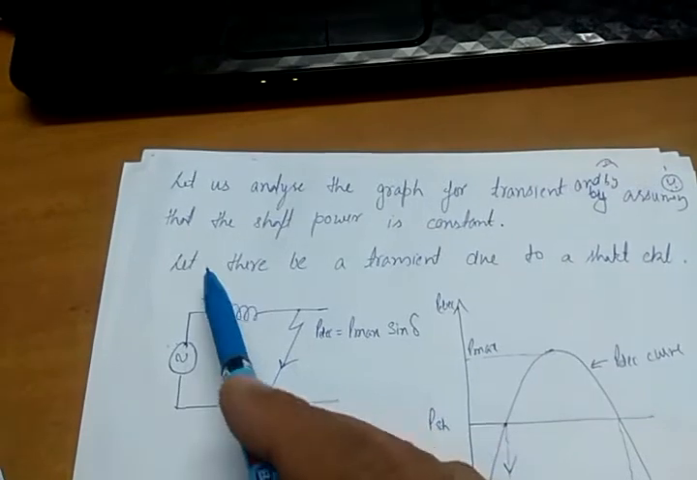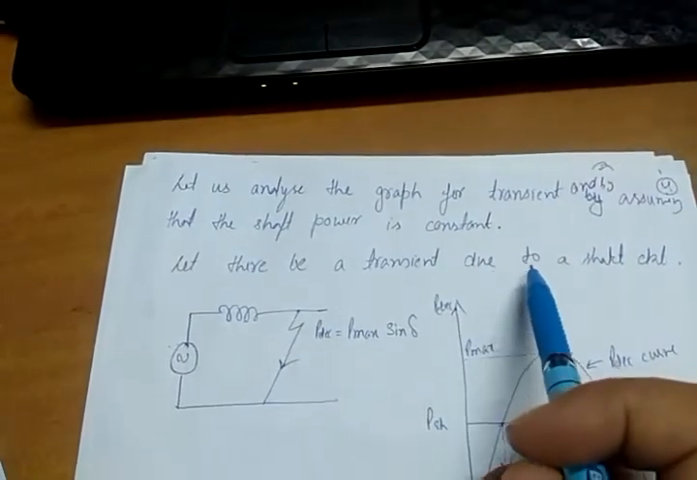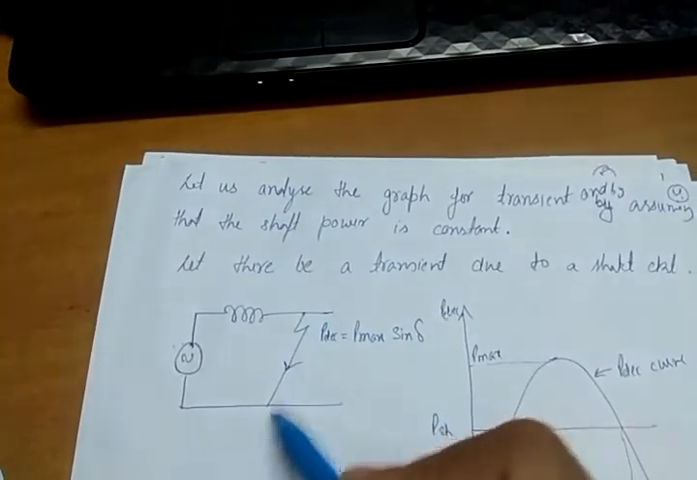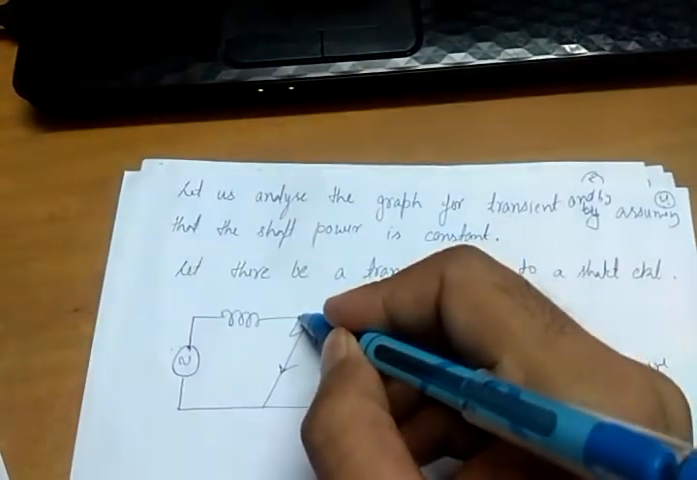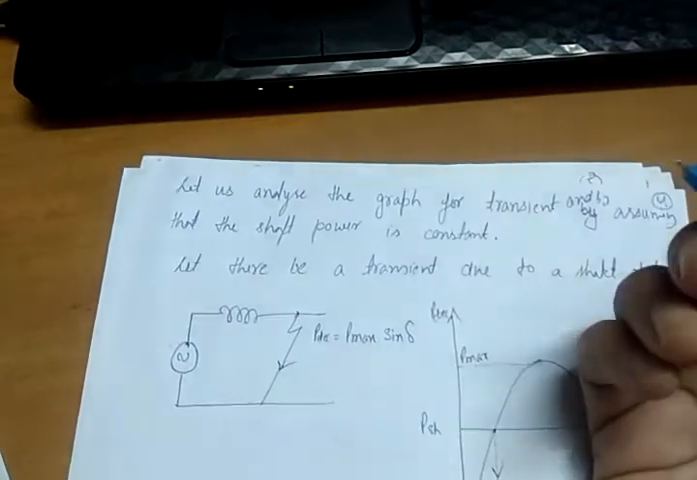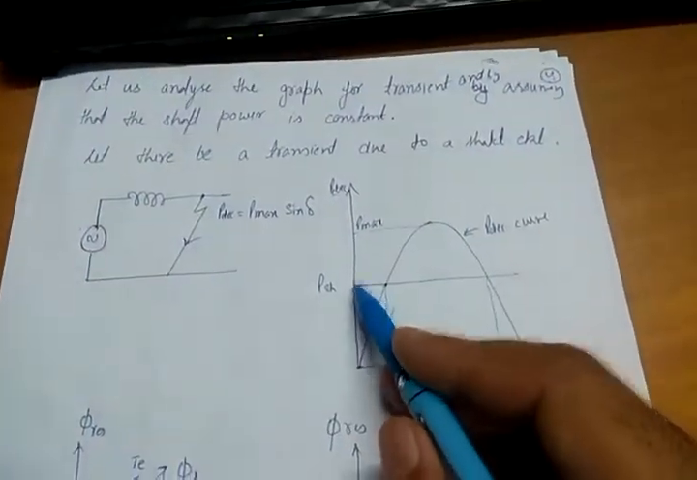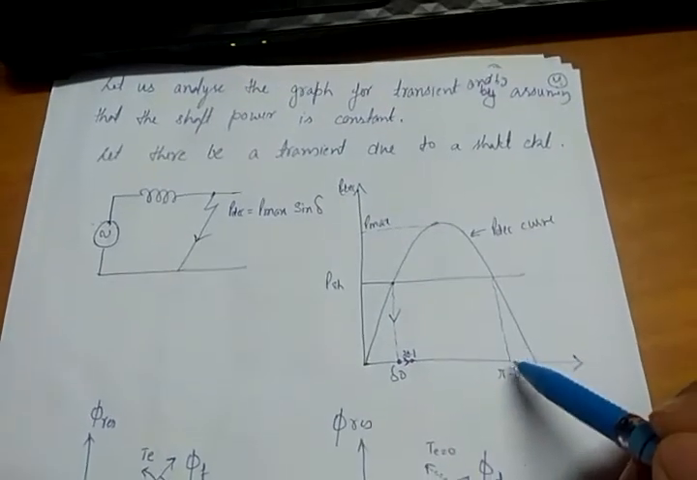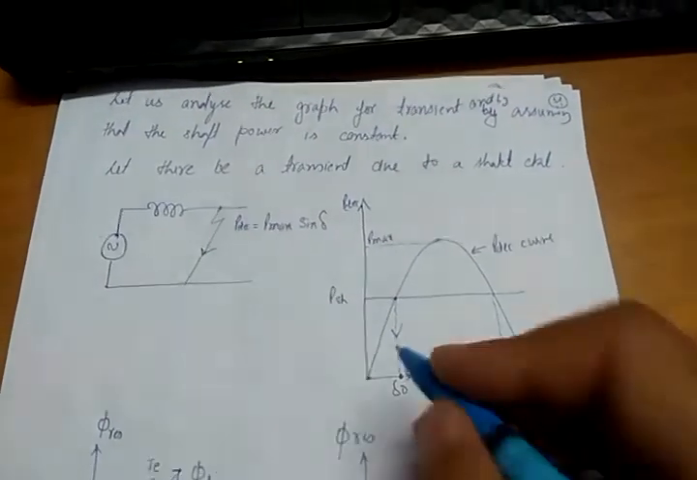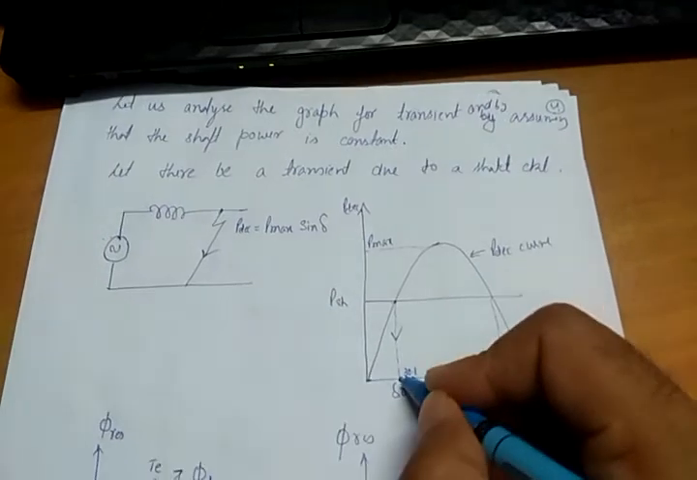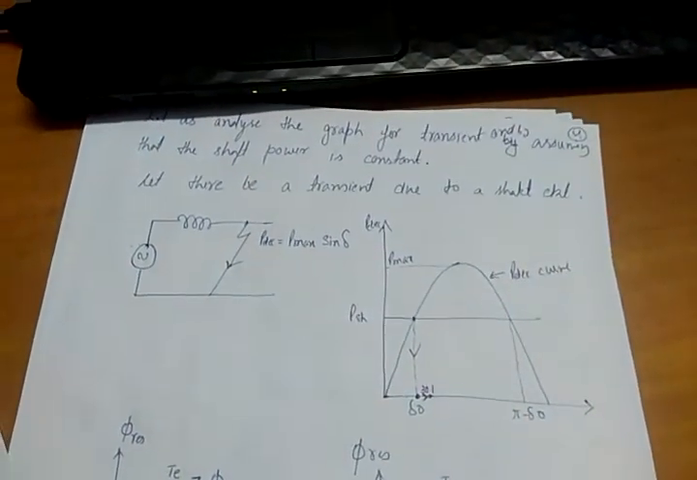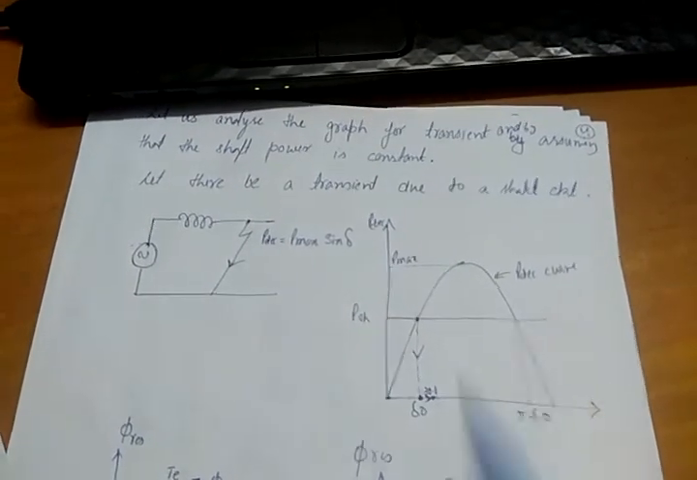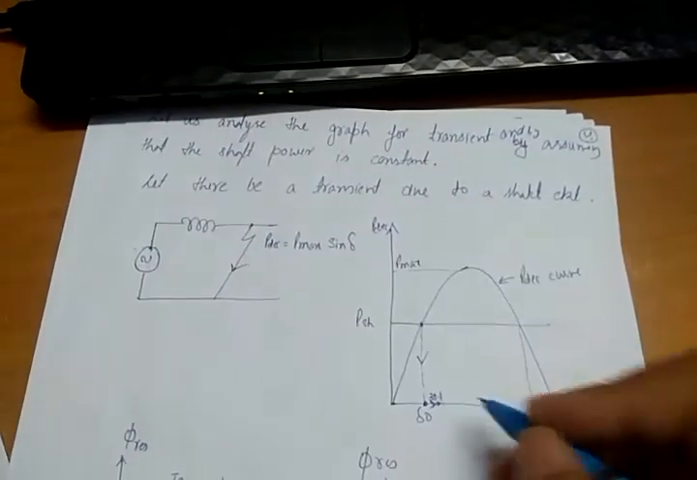So let there be a transient due to a short circuit, which is nothing but a fault. The moment there is a fault, what will happen to electrical power? It will become 0. I will show it here. Suppose this is shaft power, this is electrical power. Initially it was delta naught, at delta naught P shaft was equal to P electrical. Now at delta naught suddenly a fault occurs. Electrical power will become 0.